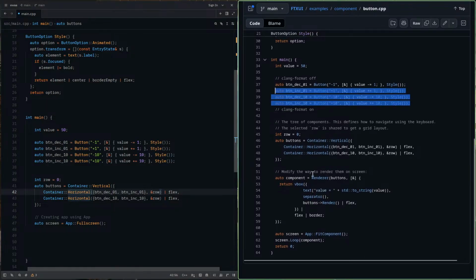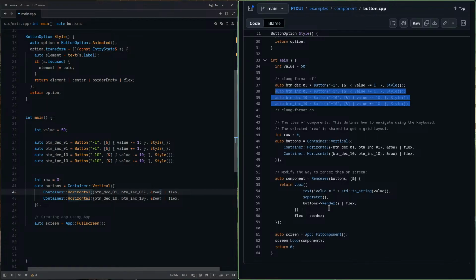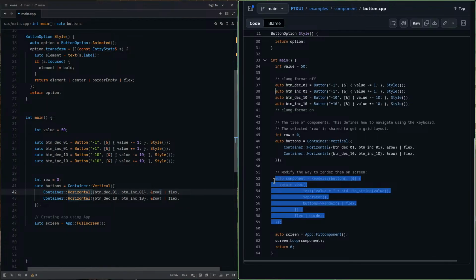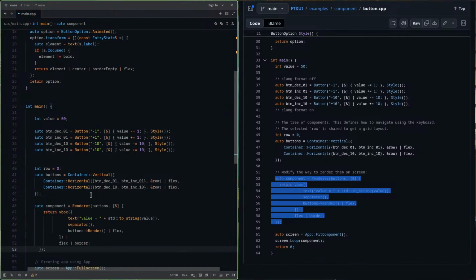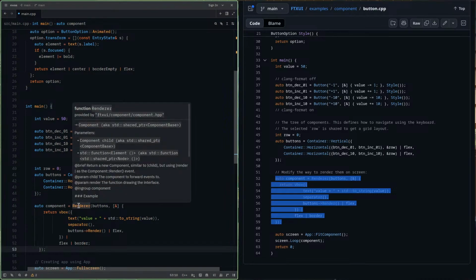Okay, so now modify the way to render them on screen, and how you want to render them. What is the use of this render function? I want to study that as well. Let me first copy it here, Control V. This renderer function also returns a component.